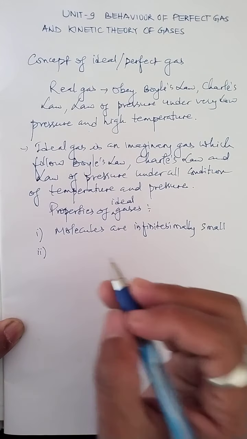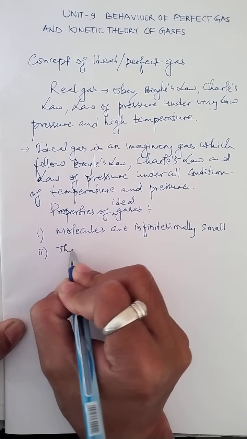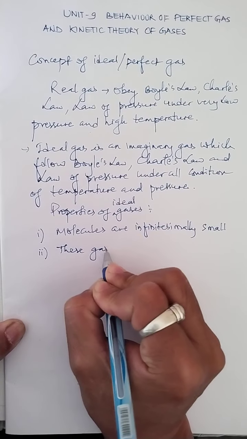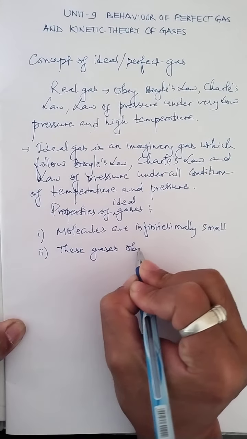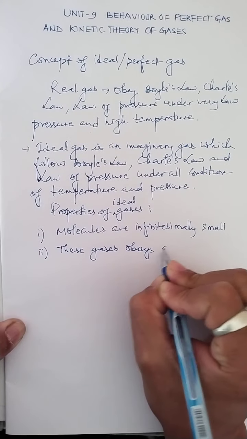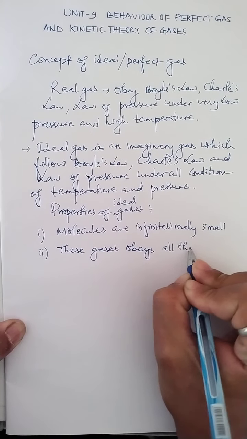And number two is simply that these gases obey all the laws.